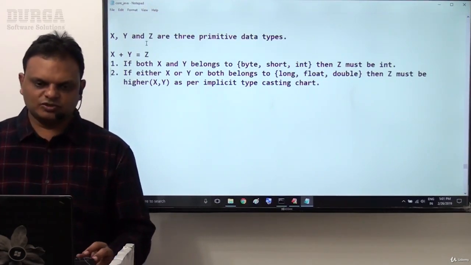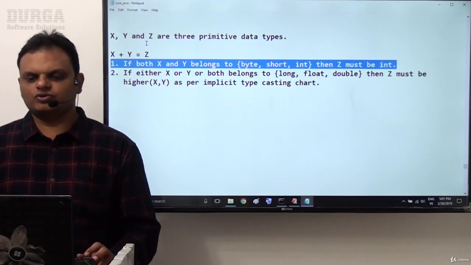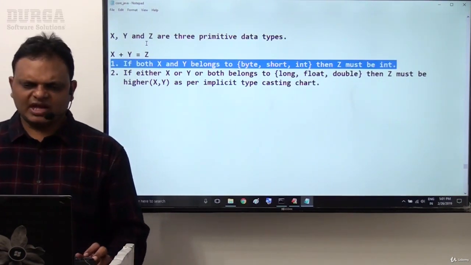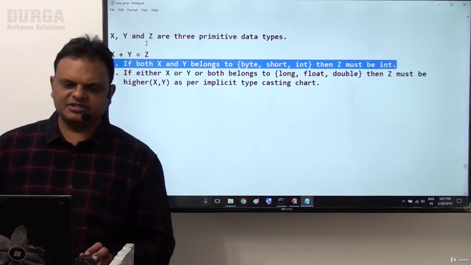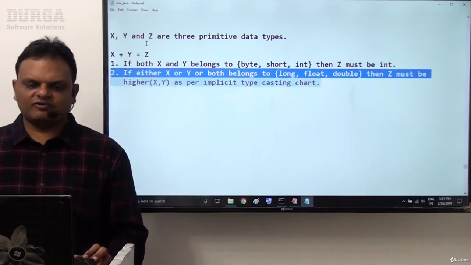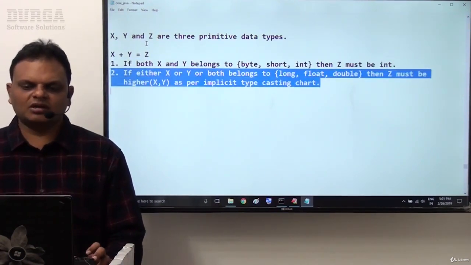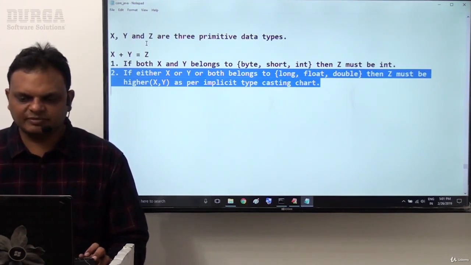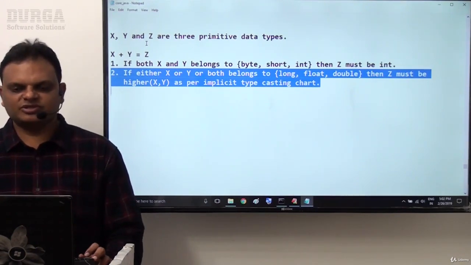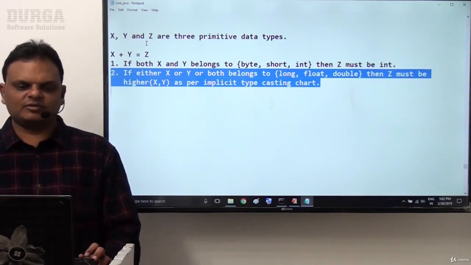So here the point is: if both x and y belong to byte, short, int, then z should be integer type. If either x or y are both belonging to long, float and double, then z must be the higher of x, y as per the implicit typecasting chart.